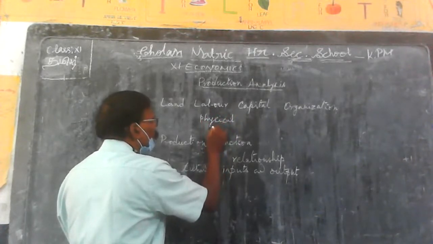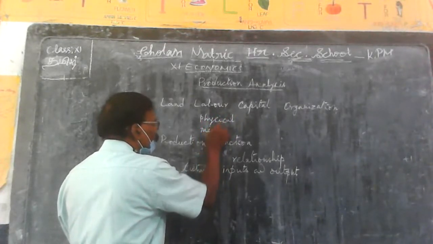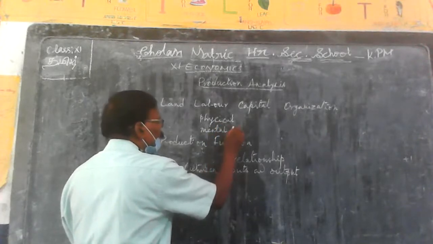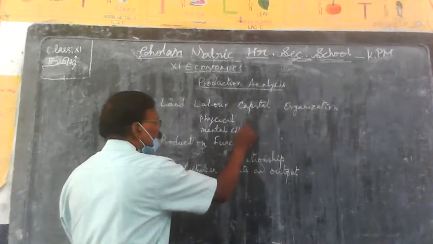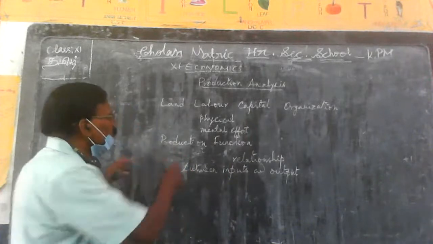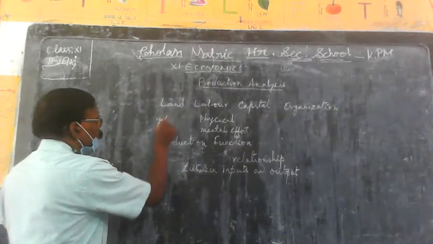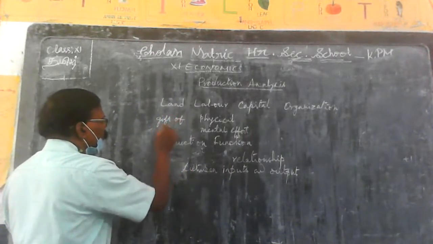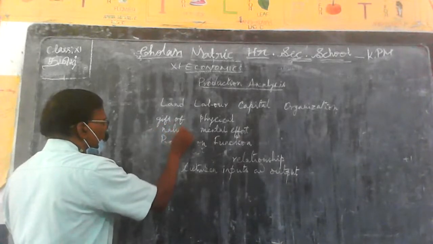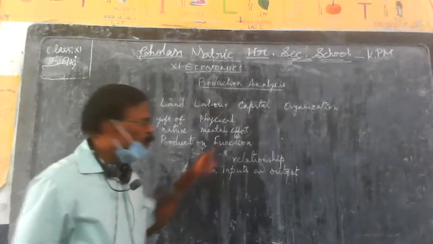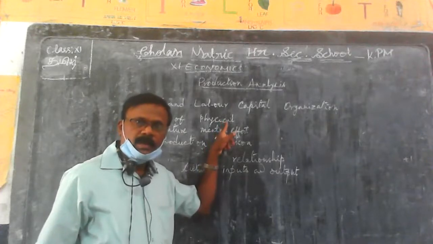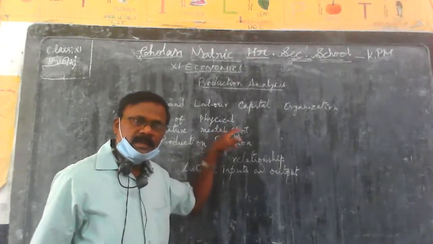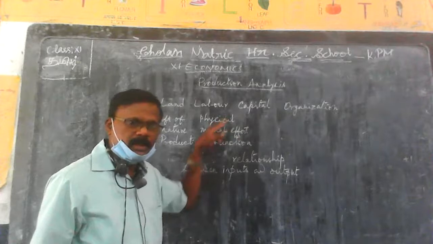Physical or mental effort of human beings in the production process.